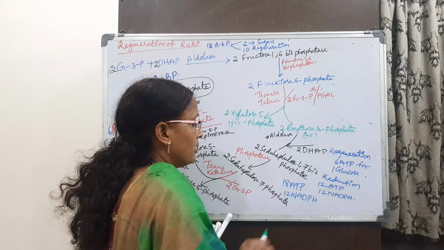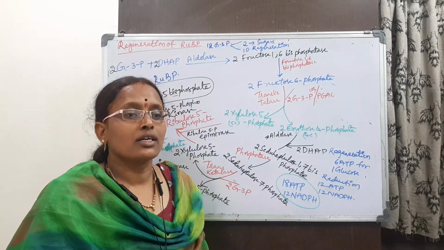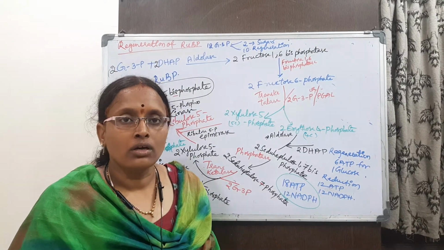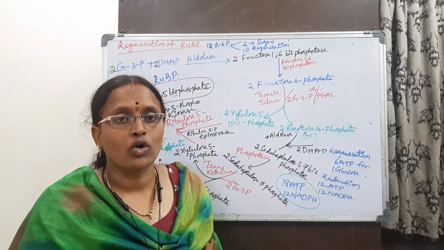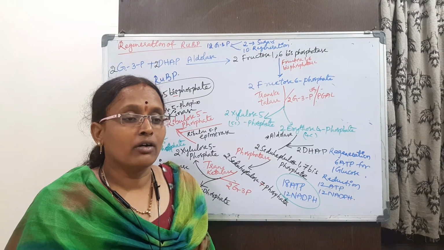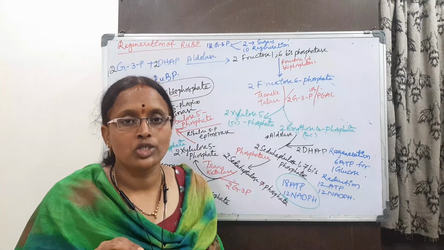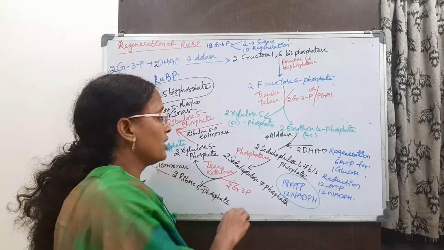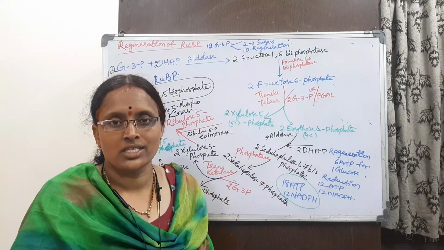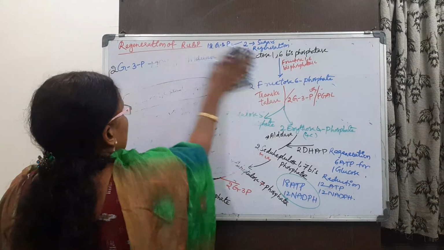Calvin cycle is called the dark cycle, but it is not a dark cycle. It takes place in the daytime. It is not at all a dark cycle. It depends on the light phase products, the light reaction products. Whatever ATP and NADPH2 are formed in the phosphorylation process are utilized in the dark reaction. This total reaction, the Calvin cycle, takes place in the stroma. One simple explanation.